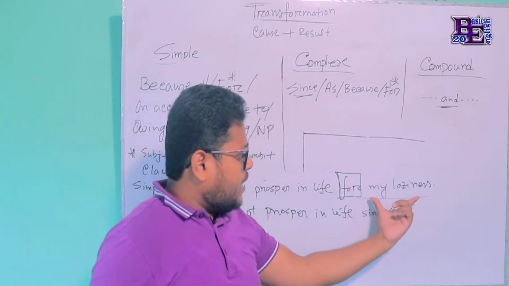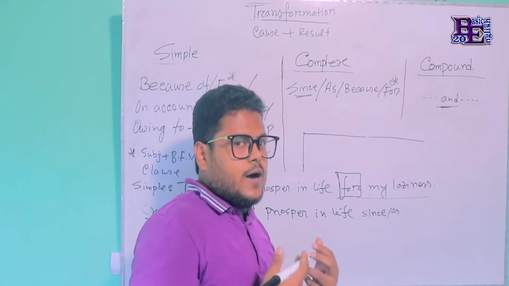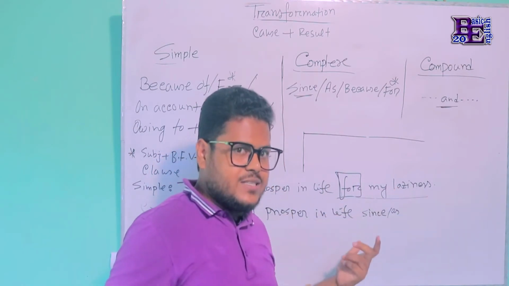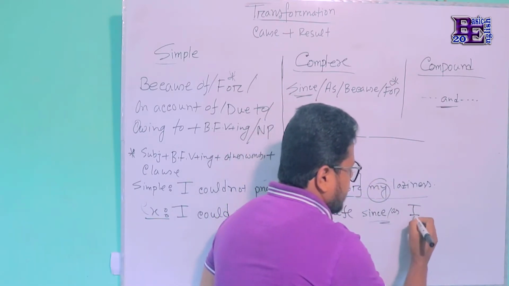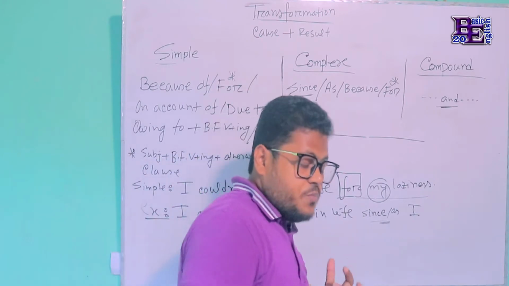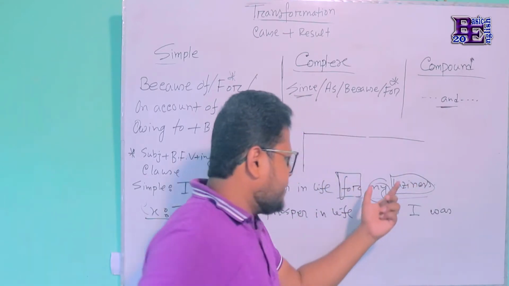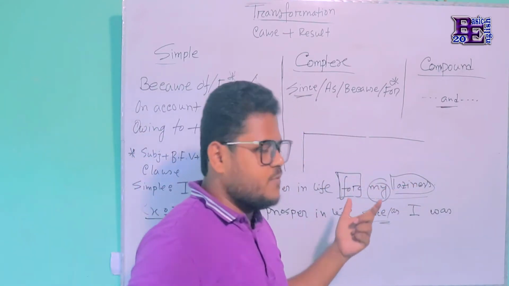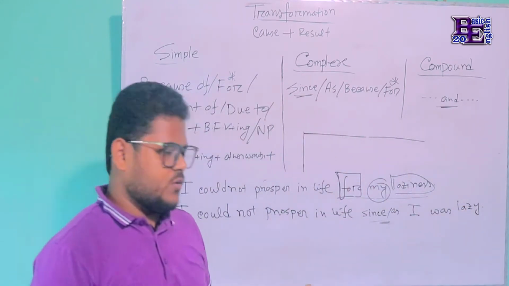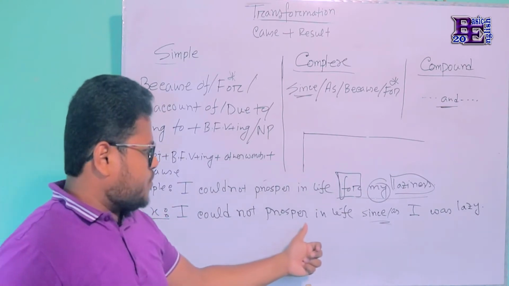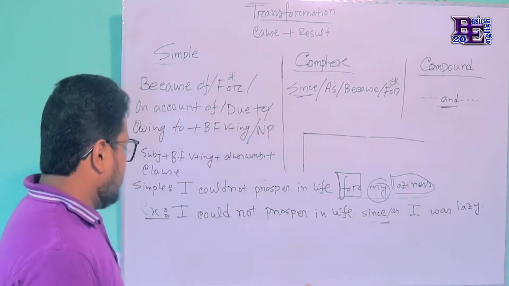So here you can take this one without any change, or you can change these noun phrases into adjective. Let's see how. As, and then the subject: my will be the subject as I. And we can use a be verb like was, as I was. Then this part will take the adjective form. The adjective form of laziness is lazy. As I was lazy. I could not prosper in life since, or as, I was lazy. Clear?